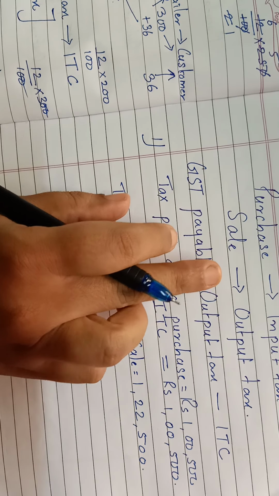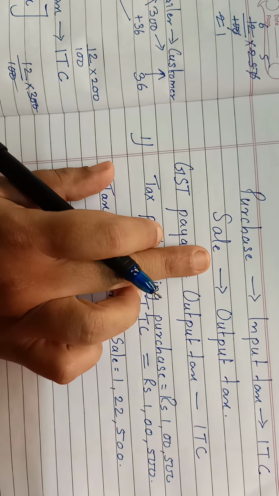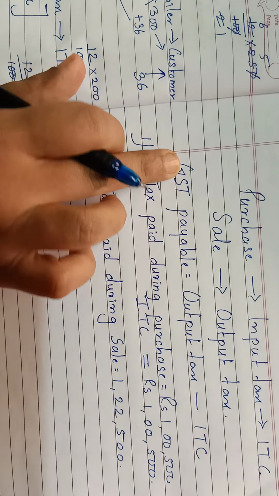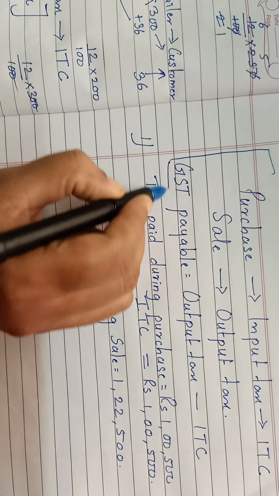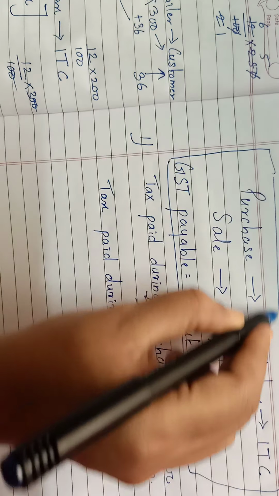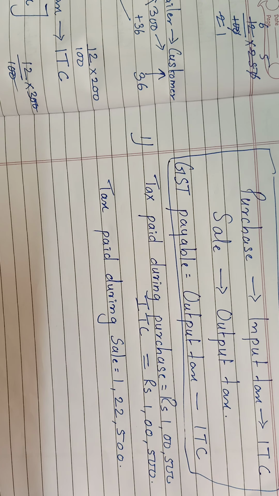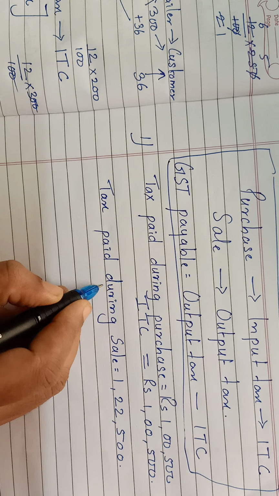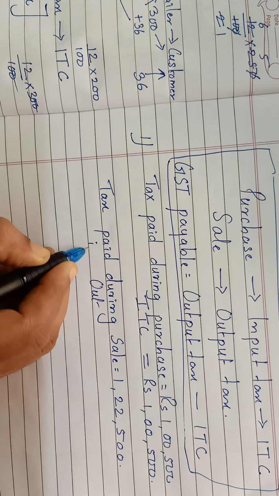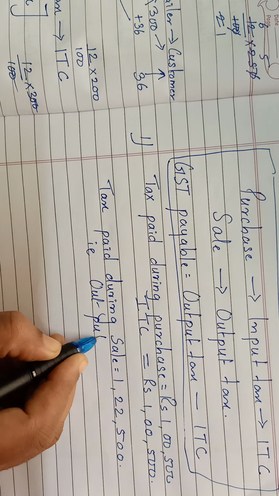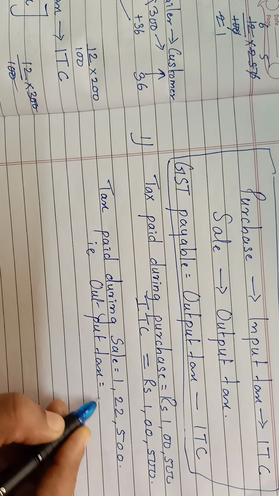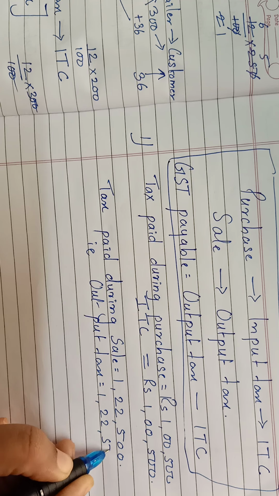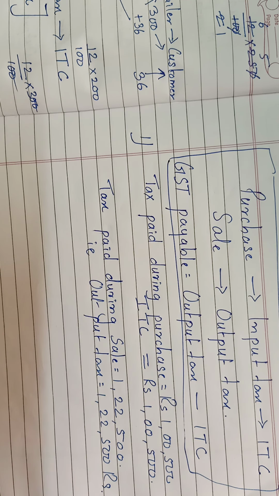Please write this in your notebook and put it in a box, highlighted. These three things write in your notebook and highlight. Tax paid during the sale is called what? Output tax. So that means output tax is 1,22,500 rupees.